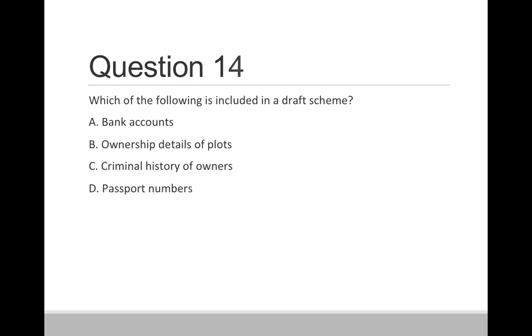Question 14. Which of the following is included in a draft scheme? Option A, bank accounts. Option B, ownership details of plots. Option C, criminal history of owners. And option D, passport numbers. So the correct answer is option B, that is the ownership details of the plot are included in the draft scheme.